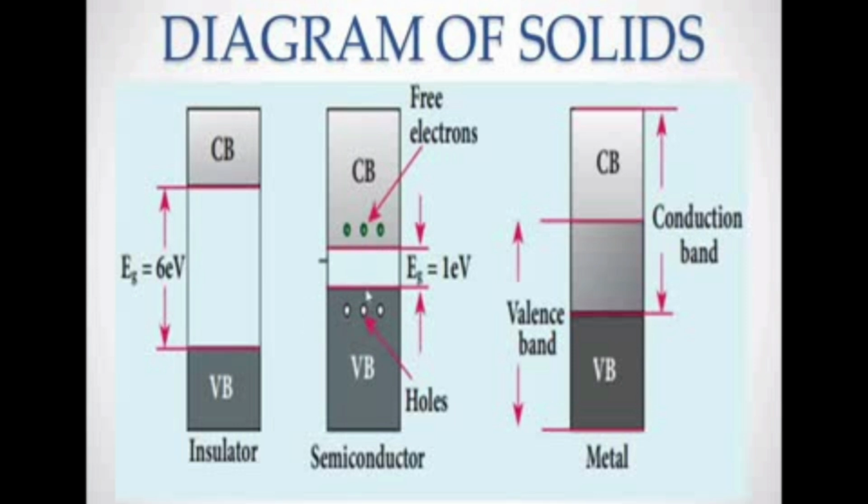Initially it behaves like an insulator. For example, up to 25 degrees centigrade it is in an insulator state. Suppose the temperature increases more than 25 degrees, then the electrons absorb the heat energy and jump from the valence band to the conduction band. If it is an insulator, when the temperature increases it becomes a conductor. So it's called a semiconductor.